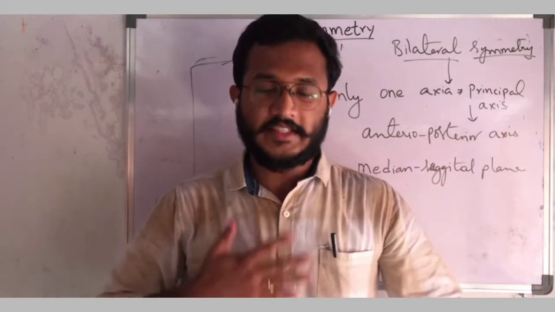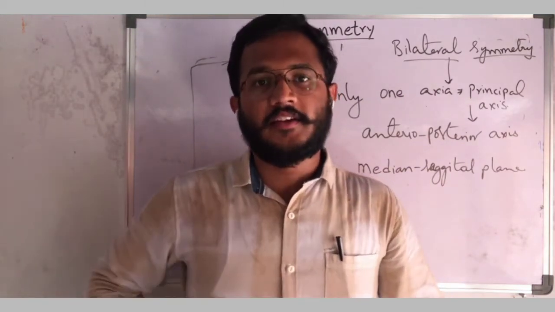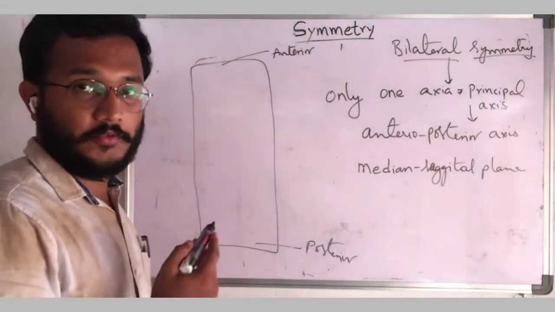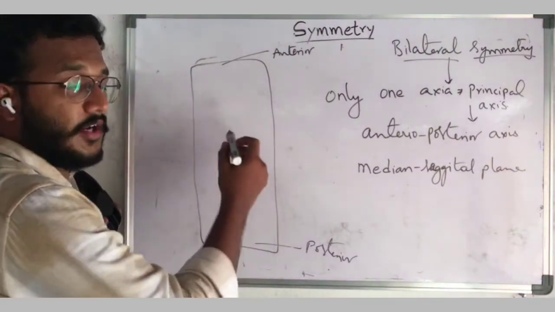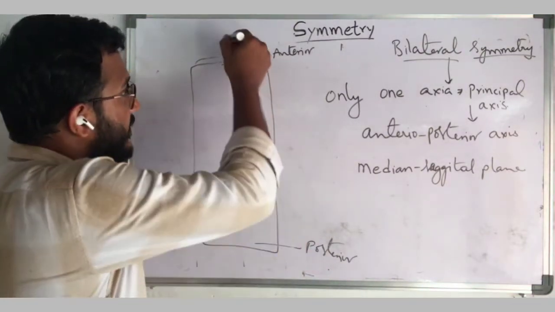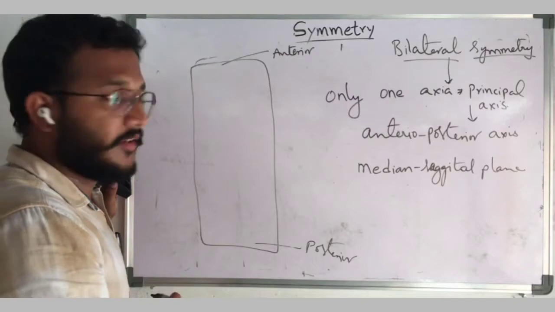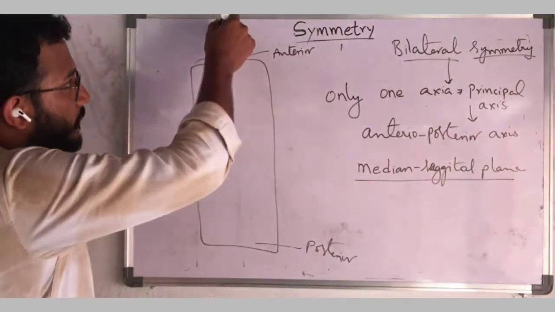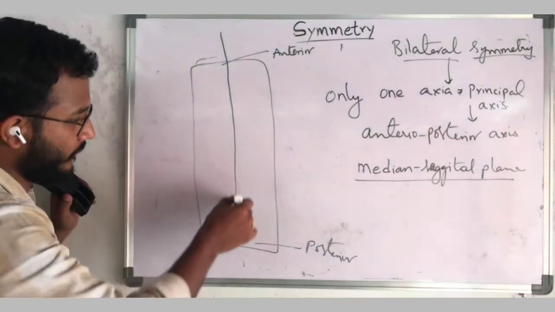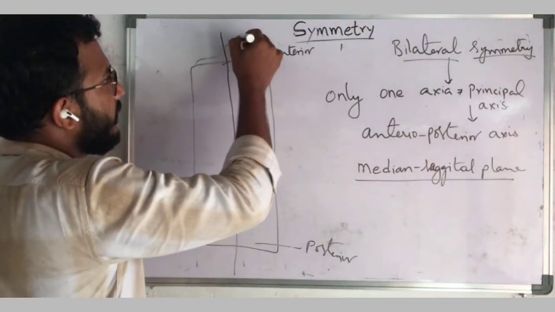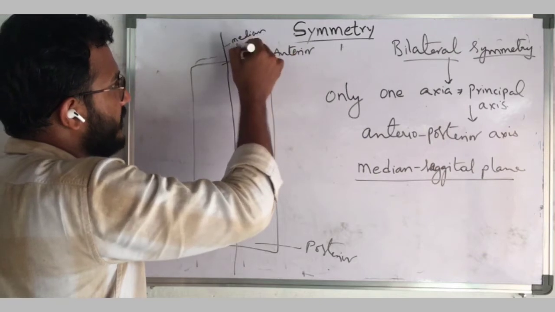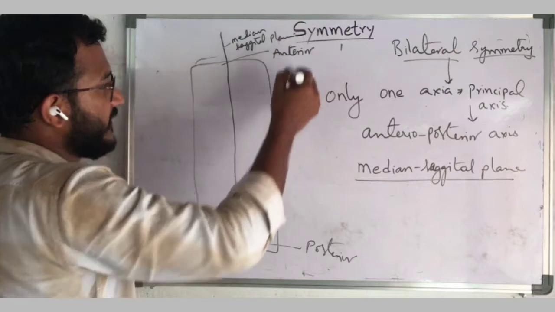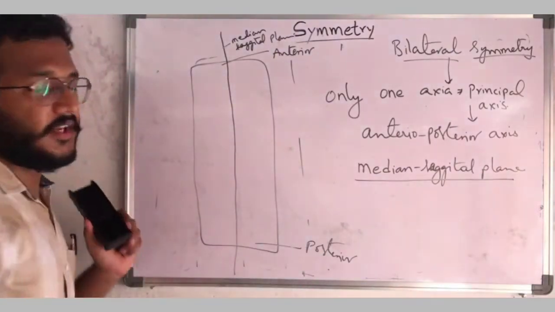Okay, and this side is ventral and the back side, that is dorsal. Don't get confused. Now only one axis, the anterior posterior axis, and one plane, the median sagittal plane, which goes through the middle of the body. The axis is anterior to posterior axis.